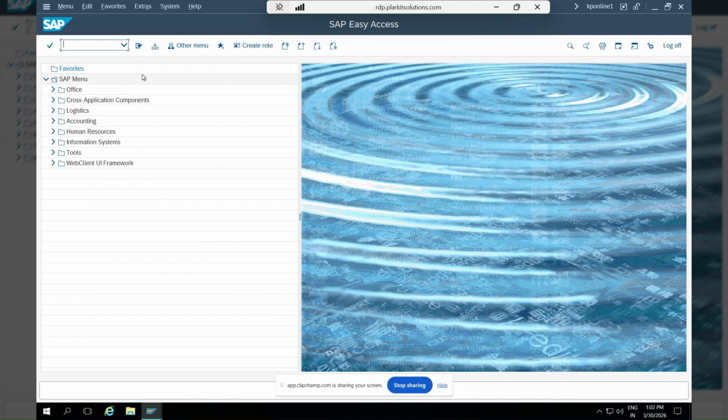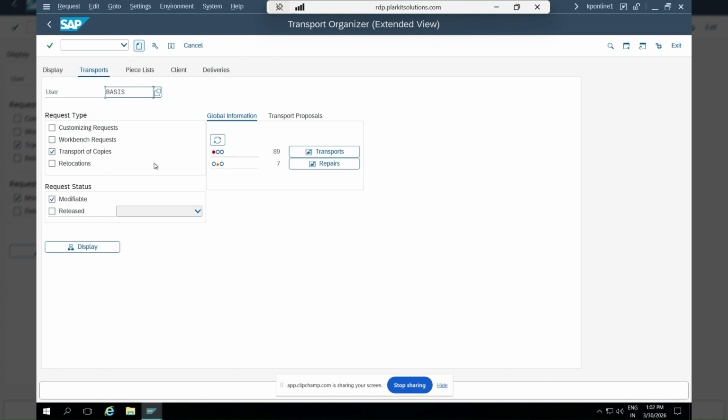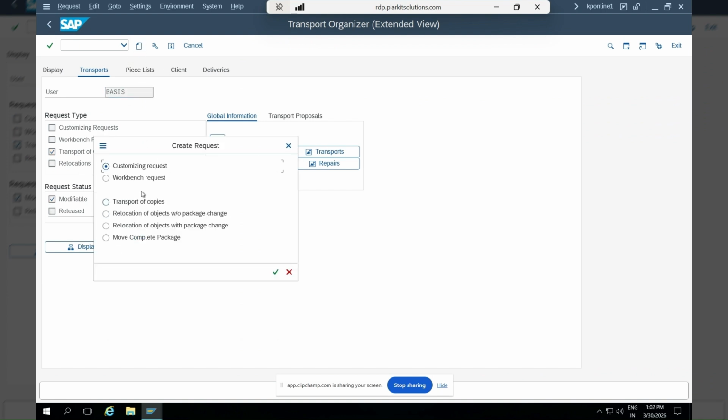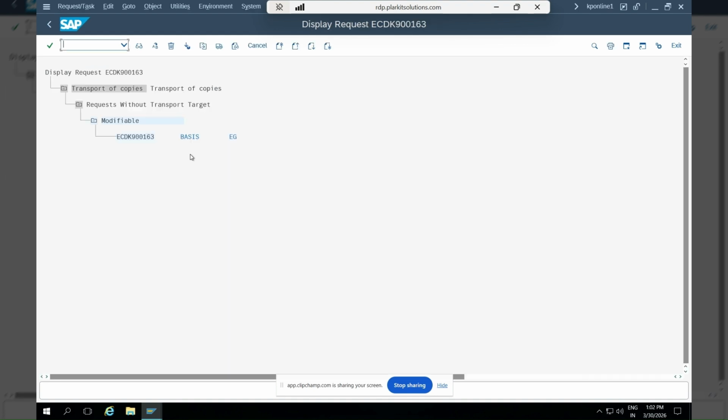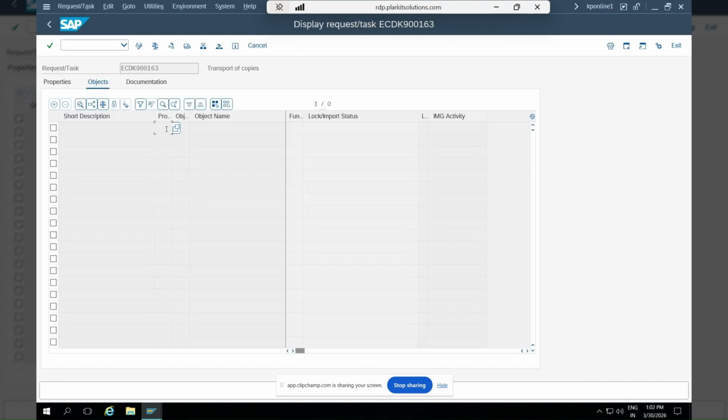Here we will execute the transaction code SE01, which is used to create a transport request, transport of copies. Here I've selected new, and here I've selected transport of copies. I will explain the difference between this later. In the short description, we have just typed example. Here I have saved it. Now I've clicked this, and here I have to add the objects.